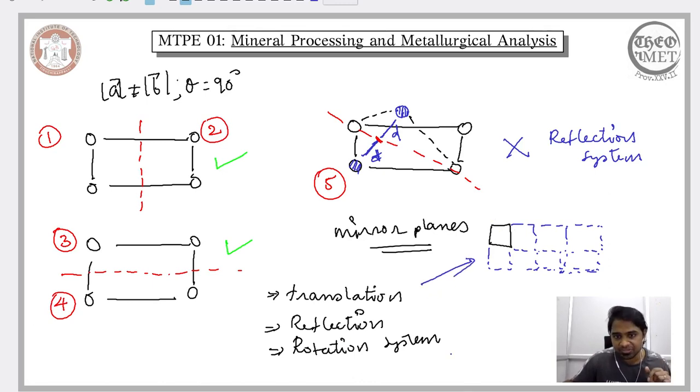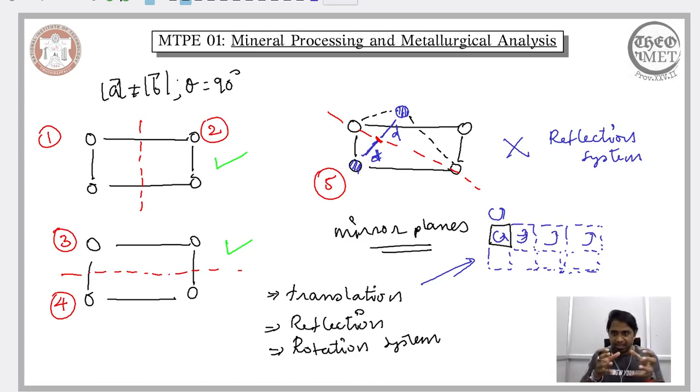Now in case of rotation symmetry, what we mean is instead of directly translating it, instead of directly repeating it, we rotate a given local arrangement that we have considered, and then after rotating we place it nearby. So we rotate it, place it nearby, rotate it, place it nearby, and rotate it, place it nearby.